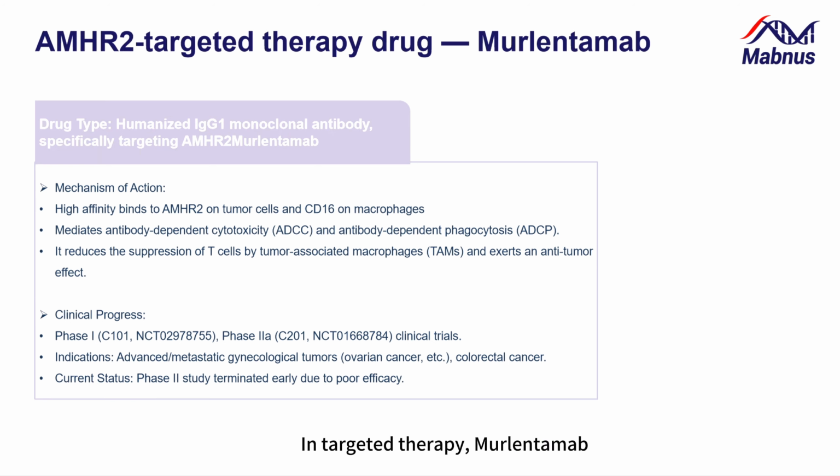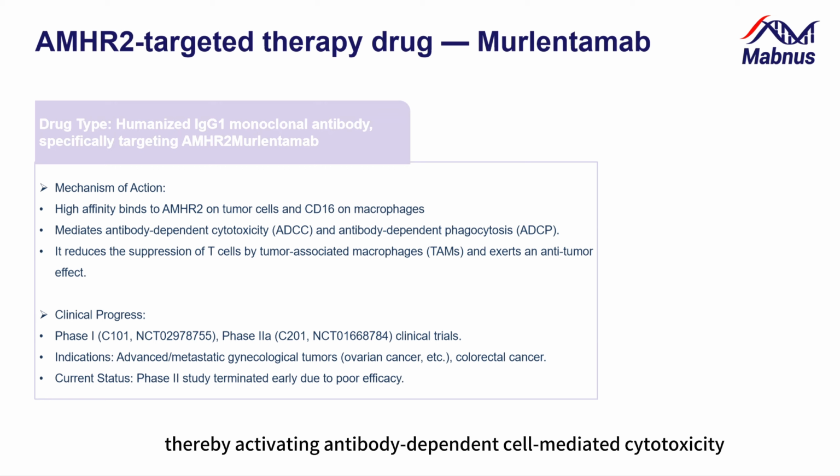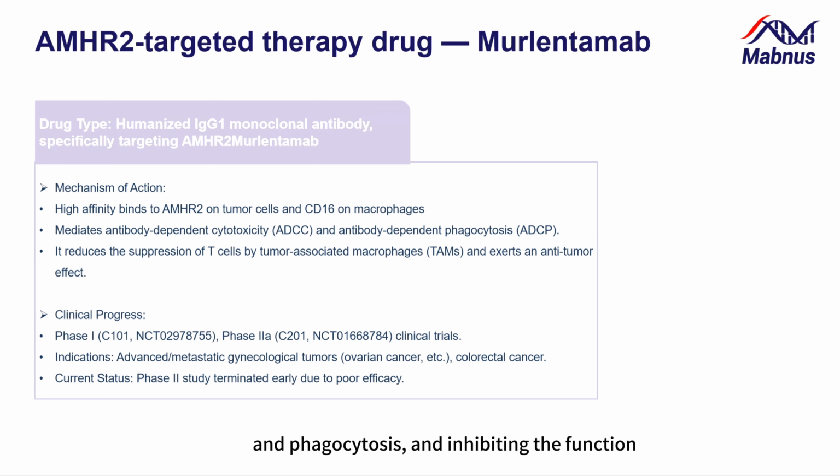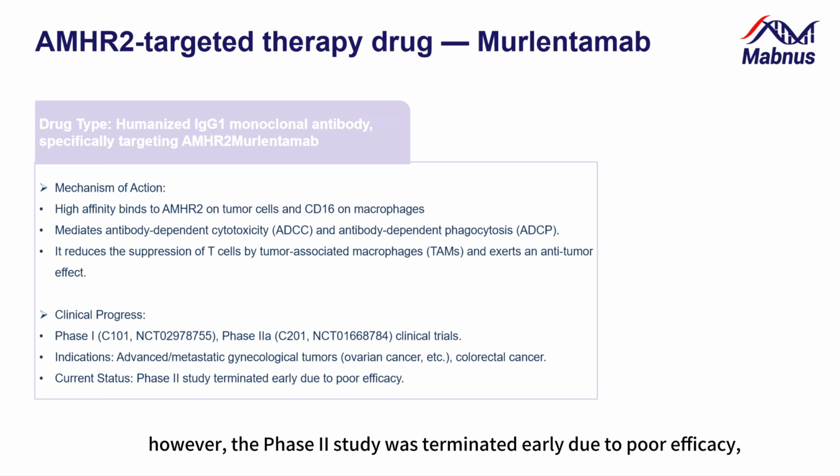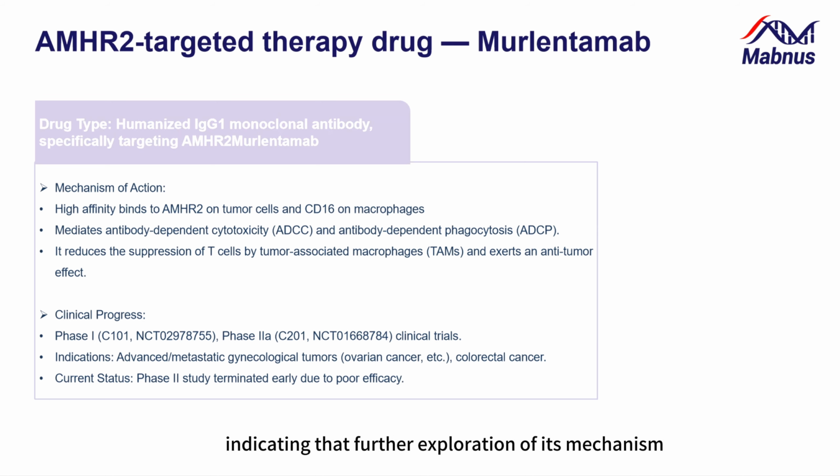In targeted therapy, murlentamab, a humanized IgG1 monoclonal antibody, is currently attracting the most attention. It binds with high affinity to AMHR2 on tumor cells and CD16 on macrophages, thereby activating antibody-dependent cell-mediated cytotoxicity and phagocytosis and inhibiting the function of tumor-associated macrophages. This drug has entered phase I or II clinical trials for advanced gynecological tumors and colorectal cancer. However, the phase II study was terminated early due to poor efficacy, indicating that further exploration of its mechanism and optimization of treatment strategies are still needed.